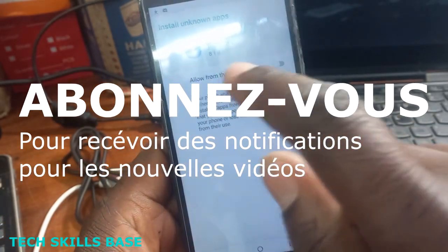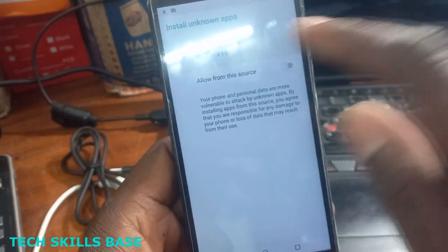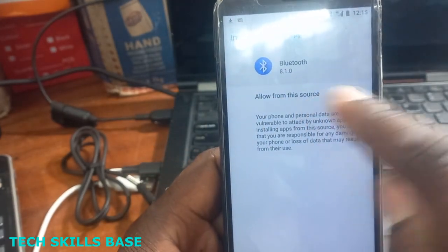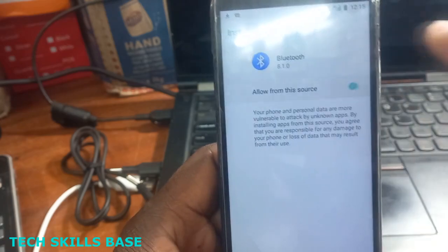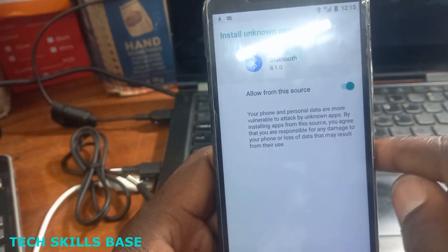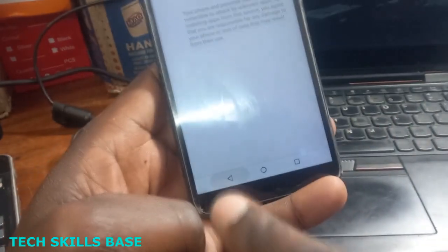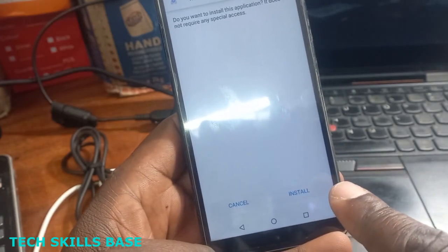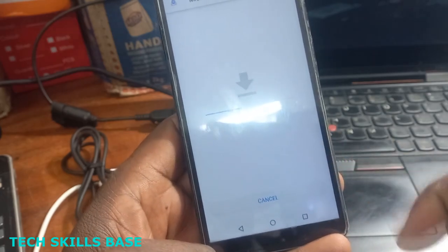After going to settings, you must allow from this source, Bluetooth. You allow. When you allow, you can go back. When you go back, they tell you to install it.